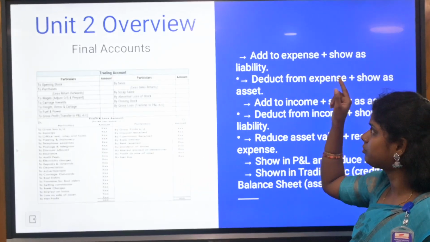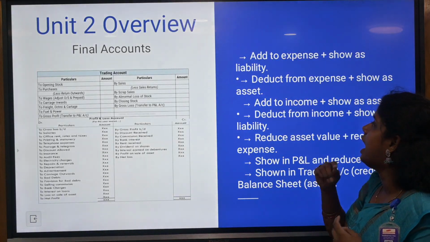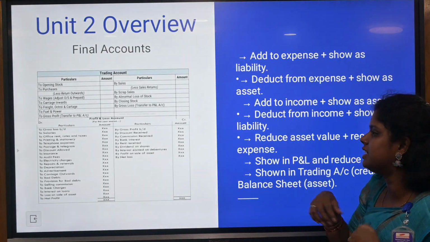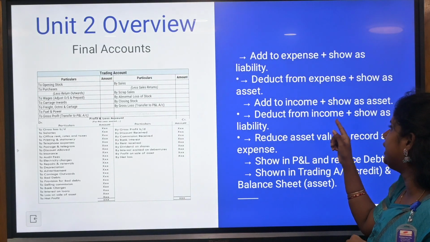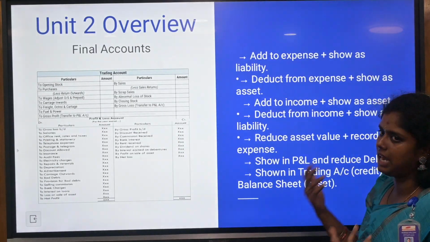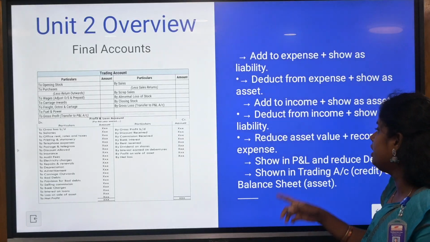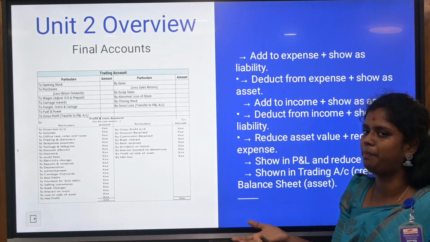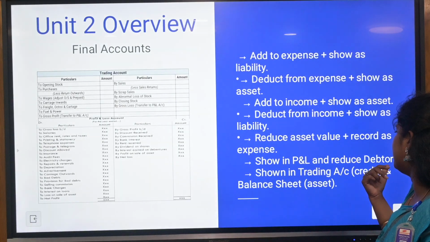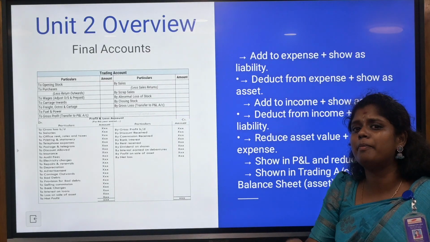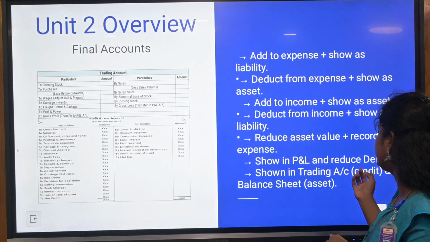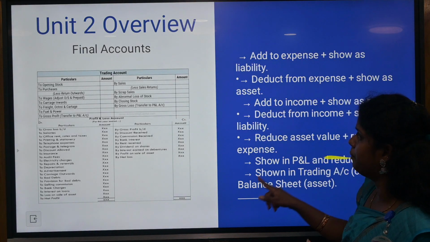Now see the first thing: you are going to add to the expenses and show as a liability, that is outstanding expenses. Deduct from the expenses and show as an asset, that is prepaid expenses. Add to income and show as an asset, again that is accrued income. Deduct from the income and show as a liability, again that is advance payment. Reduce asset value plus record as an expense, that is depreciation, shown in the P&L account. Reduce debtor, that is bad debt, whether it will come into your account or not. It is shown in the trading and profit and loss account, credit side, and balance sheet. That is the very important thing.